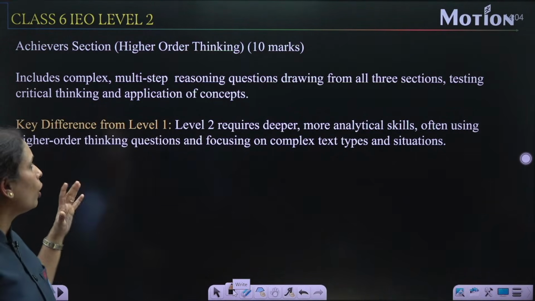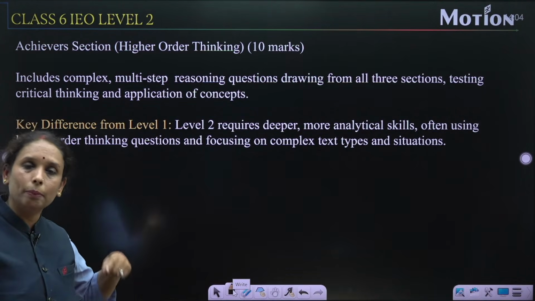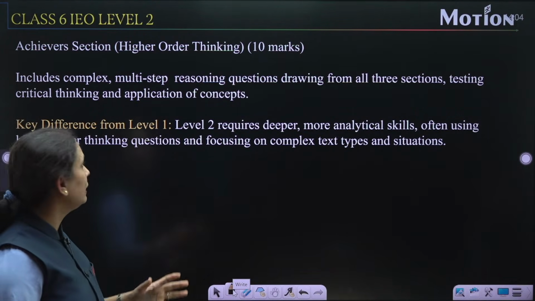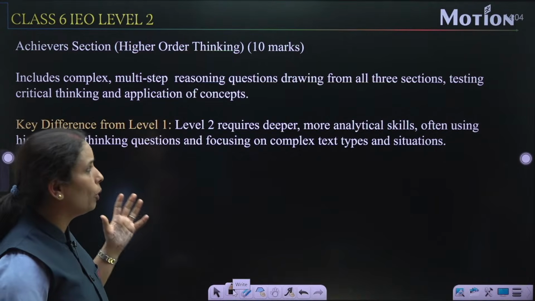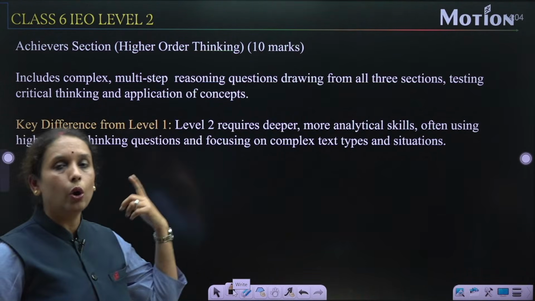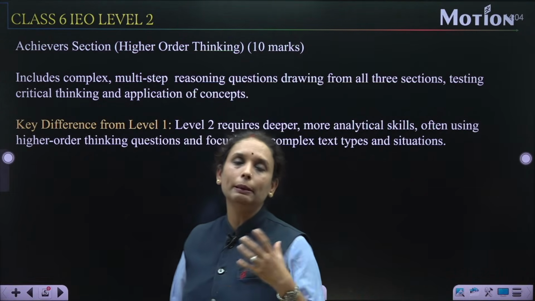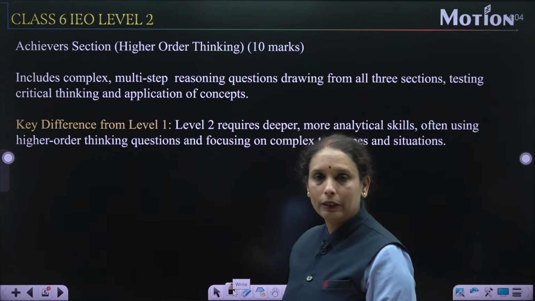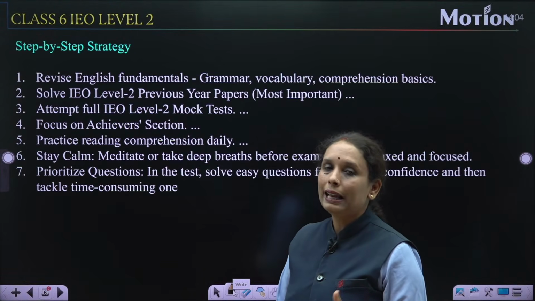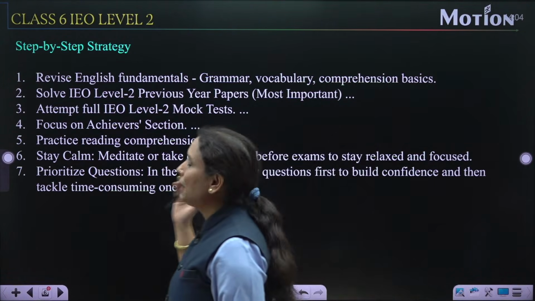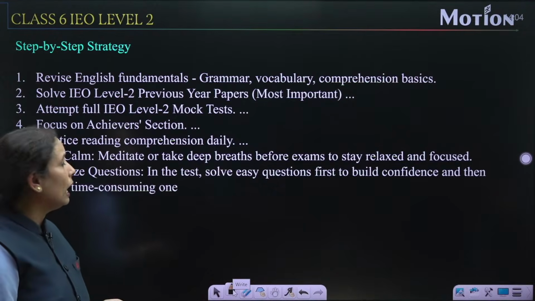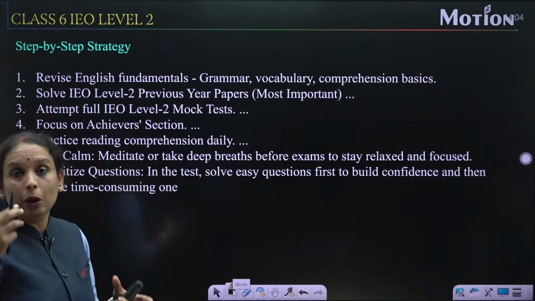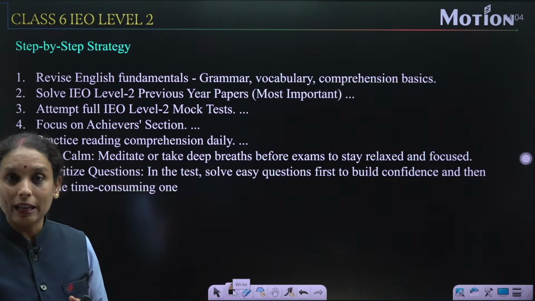In this section, the important topics of all 3 sections are given, like reasoning, and the difficulty level will be increased here. Now, let's begin the step-by-step strategy for how to conquer this mountain, the IEO Level 2.